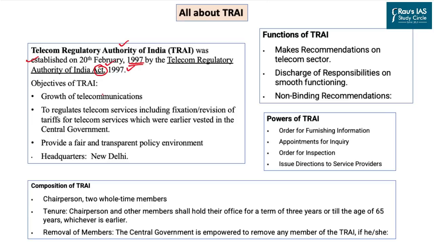So the basic objective for which TRAI was created included growth in the communication sector. It includes both mobile technology, that is wireless, as well as wire technology. It also goes for the regulation of telecom services. So the price which you are paying for the calls you make, or for the broadband or internet services, everything related to that is regulated by TRAI.